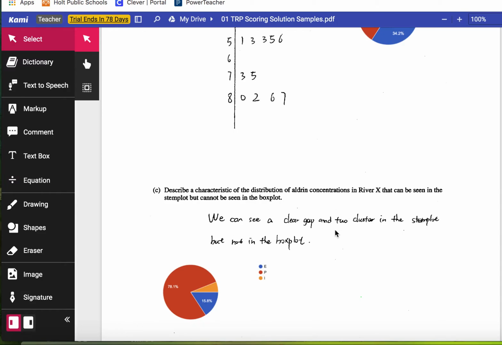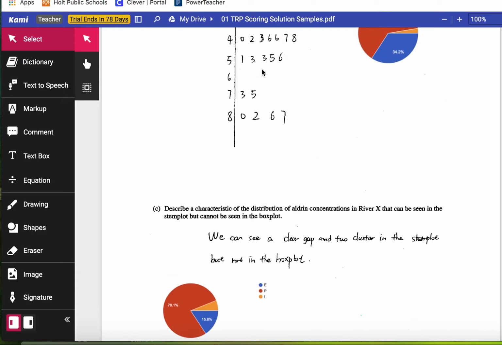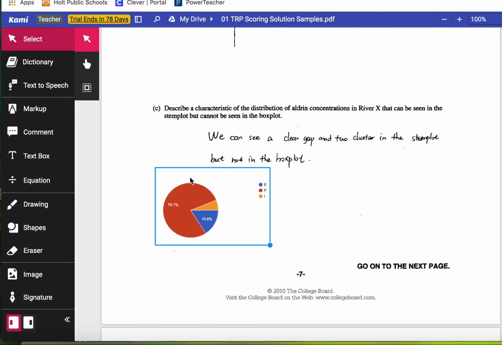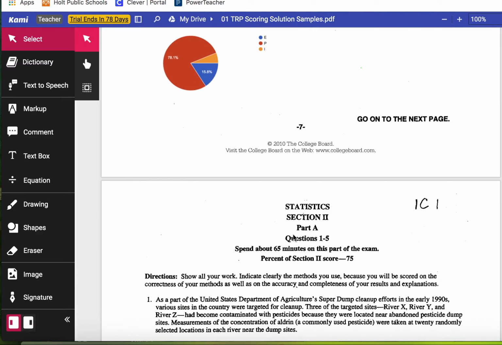This kid gets partial credit, which I see 78% noticed, because they don't say where. So it's good to see. You can see the clear gap in the two clusters. It's here. And you can see these two clusters. But if they don't say where, then this is going to score partial correct. So great job by the students here. 78% did a good job saying it's partial because they don't say where the gap or the clusters are.